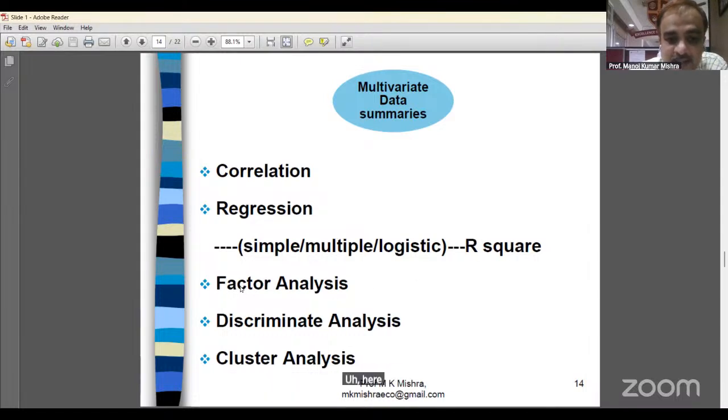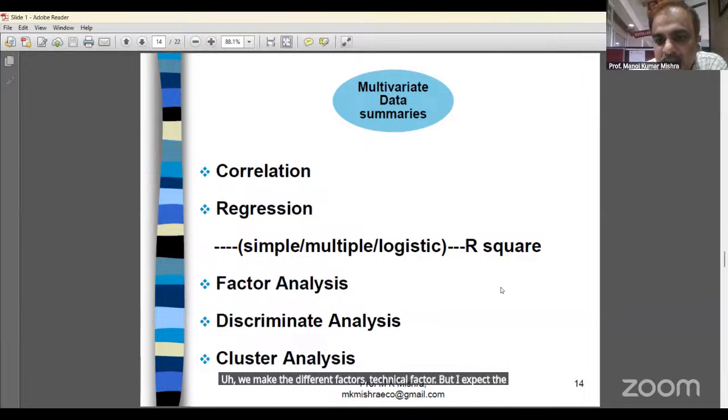Now factor analysis. In factor analysis, we divide into many parts, many factors. Generally it is used when many variables are affecting. Suppose for the demand of a car, we make different factors: technical factor, price factor, income factor, layout factor, so 4-5 factors. All the variables related to the comfortability of the car are included in one factor. So we do it like this. It is somewhat difficult; more in class.